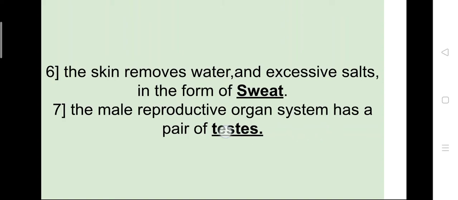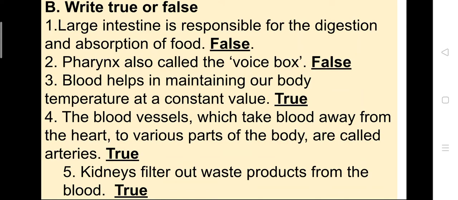Now the next one is true false. First, large intestine is responsible for the digestion and absorption of food. So it is false. The right thing is that the small intestine is responsible for digestion and absorption, but here it is written large intestine is responsible for the digestion and absorption of food.